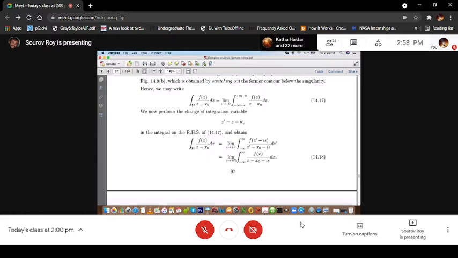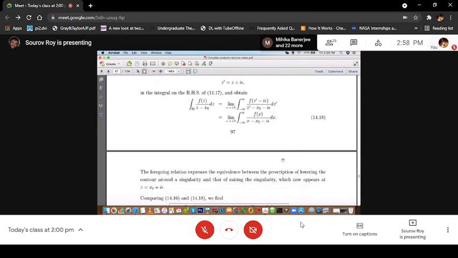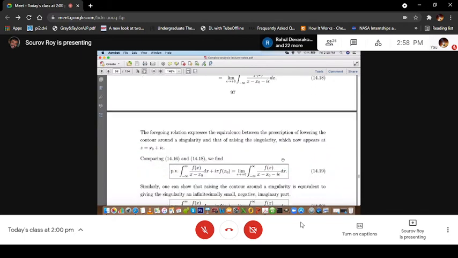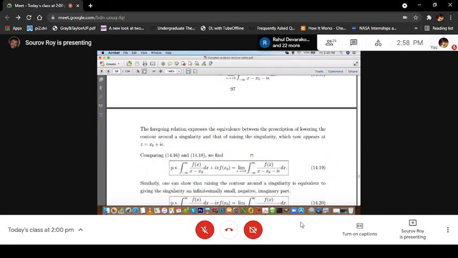So this goes as the limit epsilon tending to plus 0 of the integration from minus infinity to plus infinity f(x) by (x minus x0 minus i epsilon) dx. That means the relation we have discussed expresses the equivalence between the prescription of lowering the contour around the singularity, indenting the contour, and that of raising the singularity.